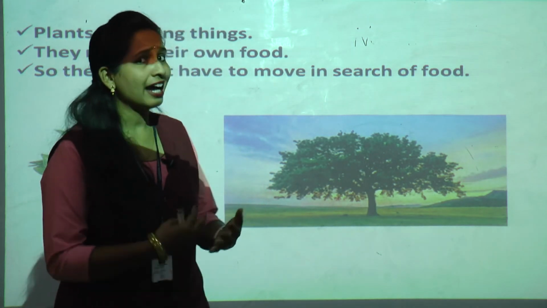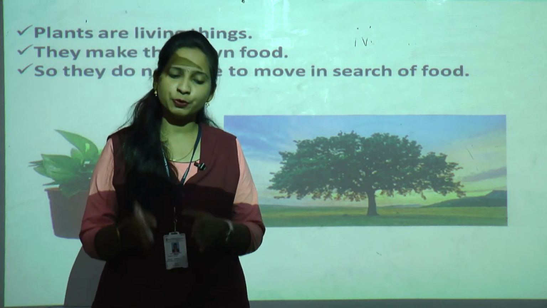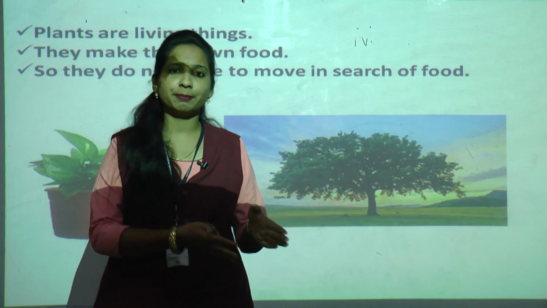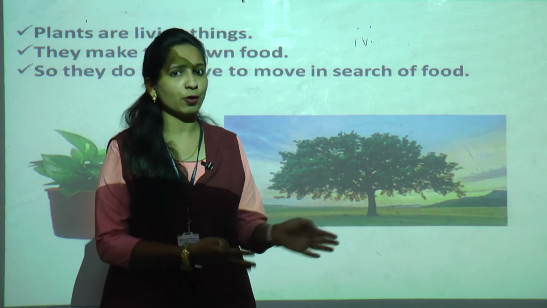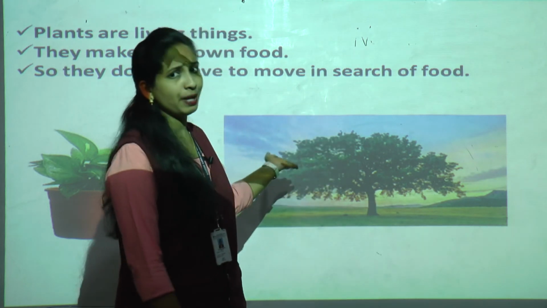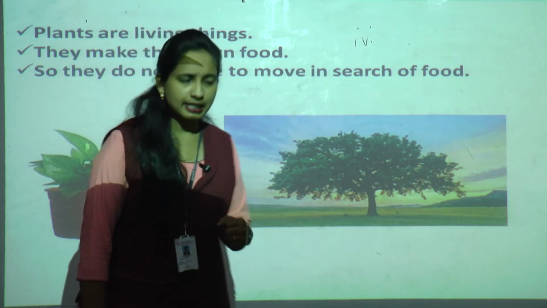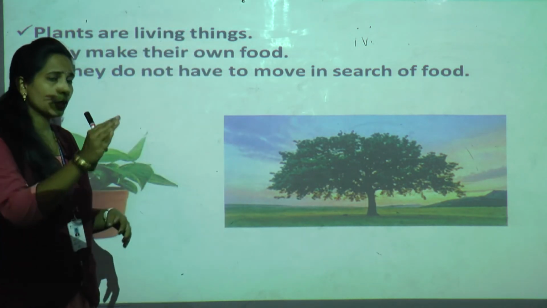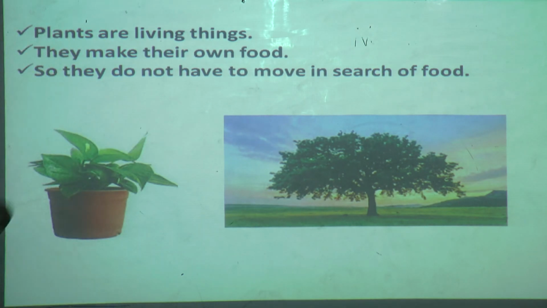And animals, what do they do? If they want to search for food, they will move from one place to another with the help of legs. We have seen different types of animals and what they use to move from one place to another. Now what about plants? Plants are also living things, as I told you in the beginning. Yes, because plants grow, they are also living things. But now see, plants make their own food.